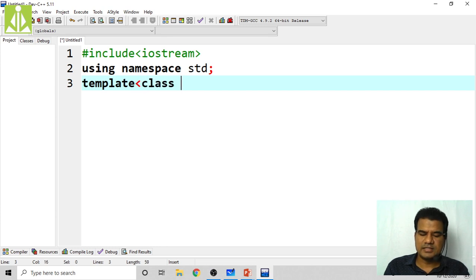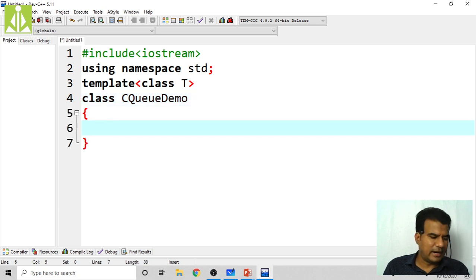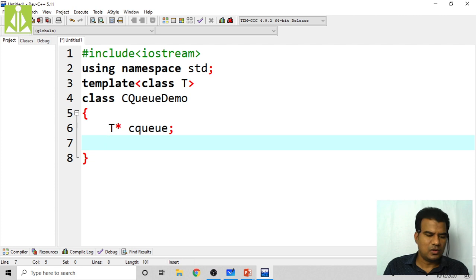Template class T. Then I want my class CQDemo, circular queue demo, and in it I want my queue array of type template. Then what I have to do?